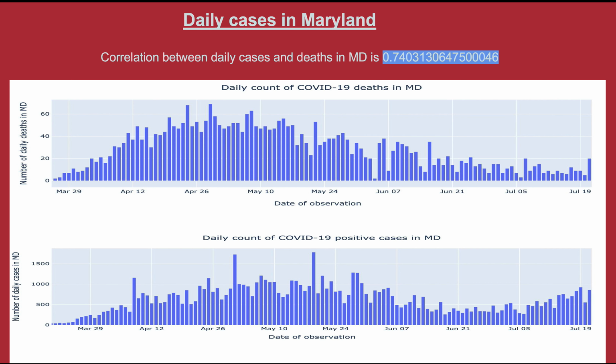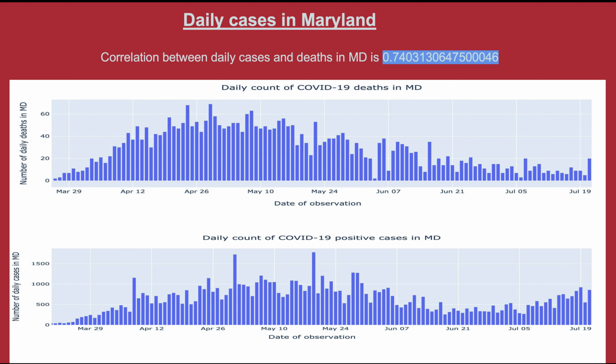deaths. Here we can see the daily count of positive cases as well as deaths in the state of Maryland. We can see a peak in the daily cases in April and May, but the state has been slowly flattening the curve. Correlation between daily cases and deaths in Maryland is 0.74, which shows a very strong correlation between positive